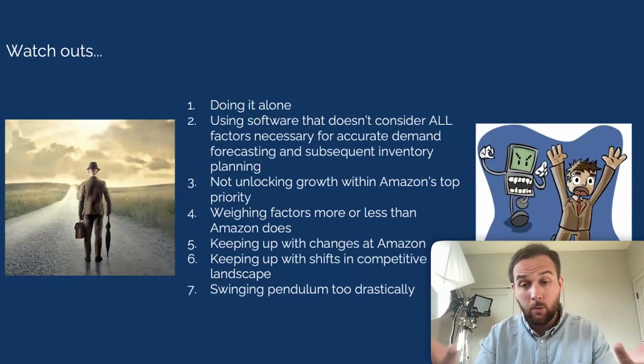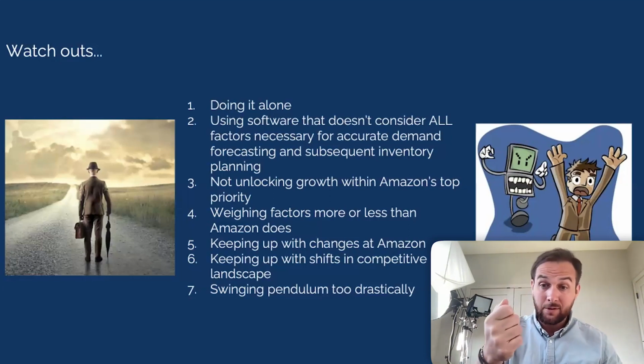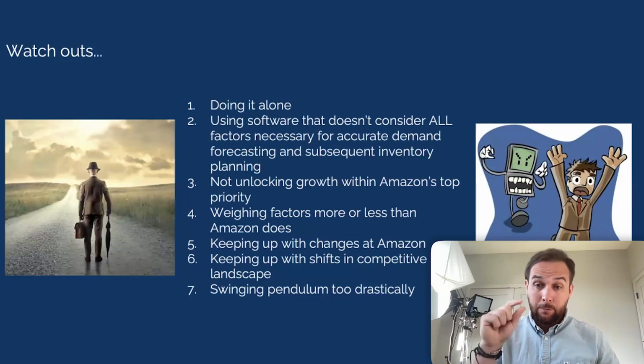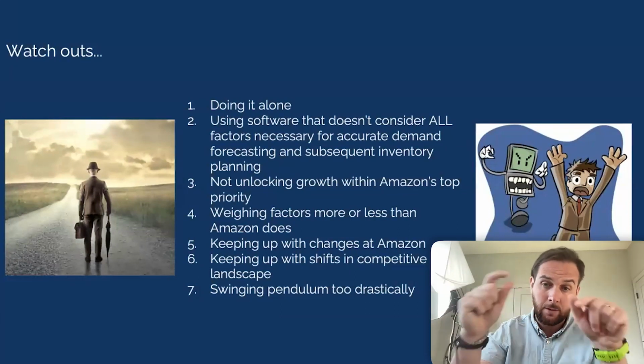And then also a big watch out would be not paying attention to what's happening in your competitor landscape. So like I said earlier, if you were number 12 in the category and for whatever reason, all of a sudden you just fell to number 7 in the category, you need to plan for future sales, and you need to send in inventory very differently than you did a week ago, because you have a huge opportunity change when you go from number 12 to number 7 in a category.